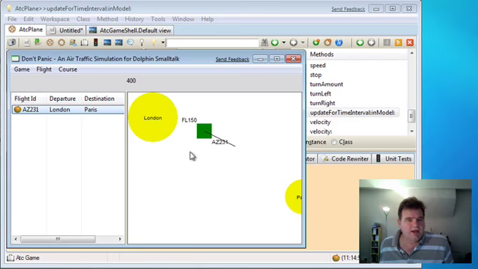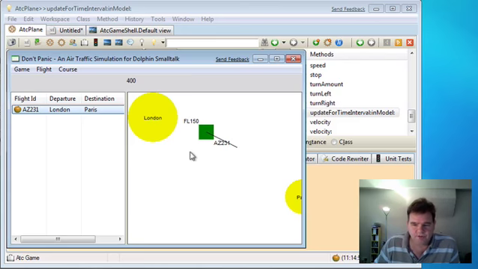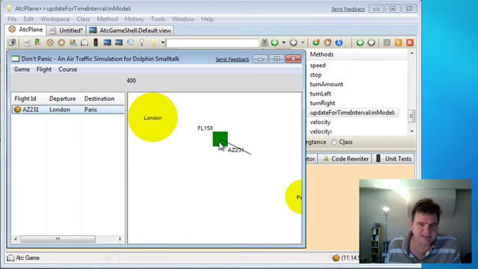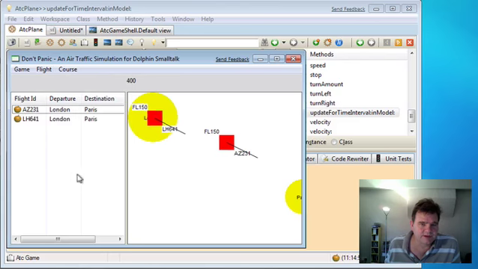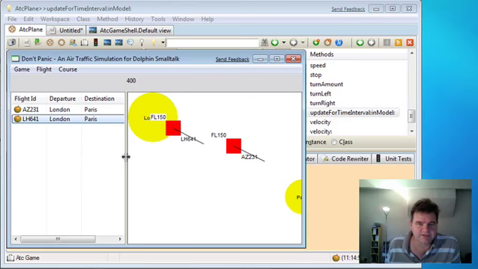There we go. Okay, so now we have the ability to control the rate of turn both from the keyboard and from the menus. Obviously, when you're playing the game, you're going to want to use the keyboard because it'll be too slow to use the menus. But one thing we don't have is the ability to select the plane using the mouse. Ideally, let's create another plane here. Ideally, we'd like to be able to click on these to make the selection here and here. So let's go and see how we might implement that.